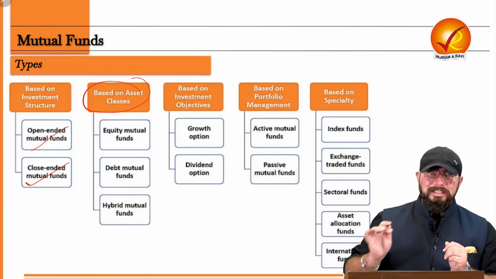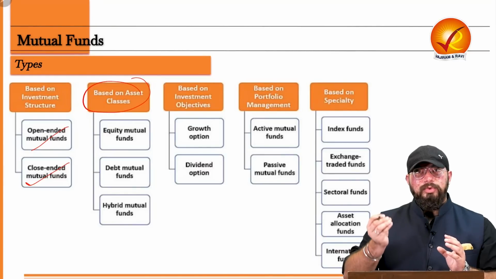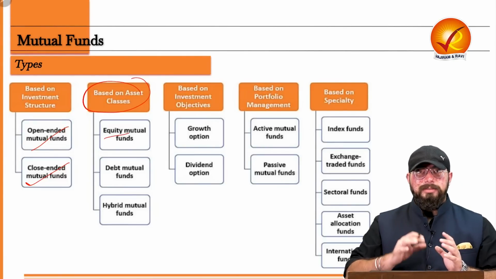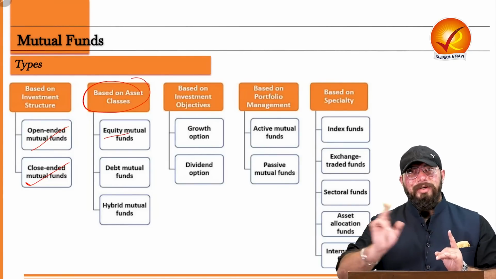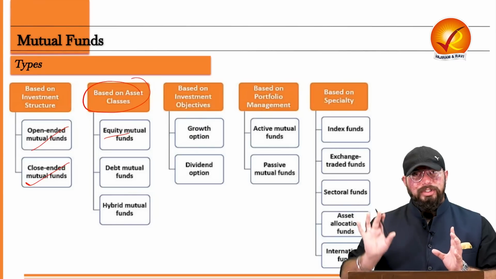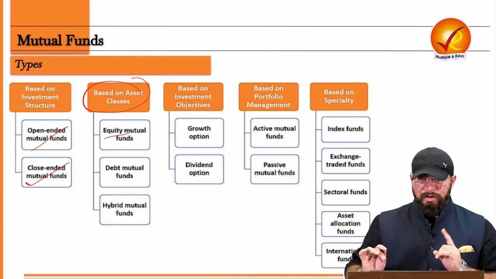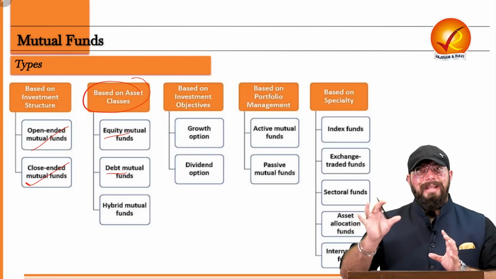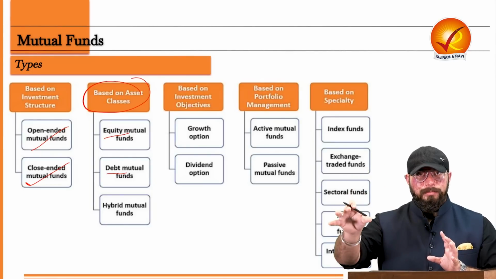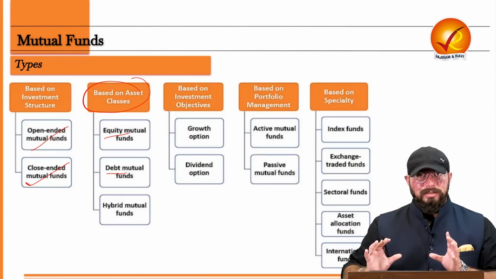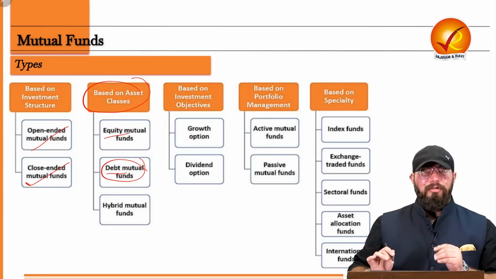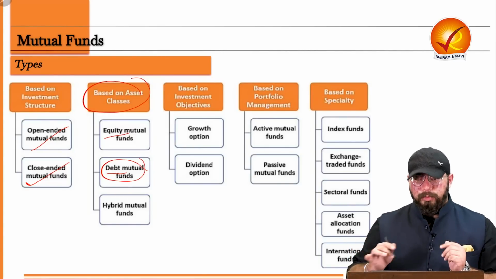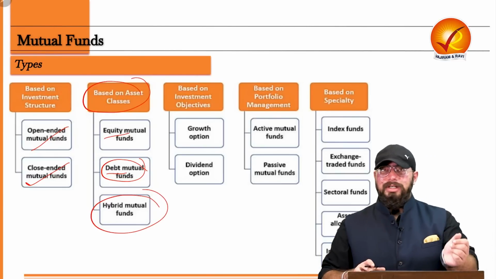Now, based on the asset class, that is where this mutual fund is invested: if the fund manager buys equity, that is, invests your money into the share market, that is your equity mutual fund. If the fund manager buys a bond or gives debt of that money to some other person, and then gets the interest, then that is a debt mutual fund. And if it's a combination of equity and debt, in whichever proportion, then it is a hybrid mutual fund.